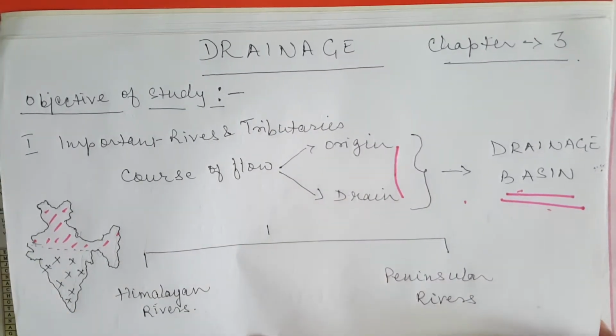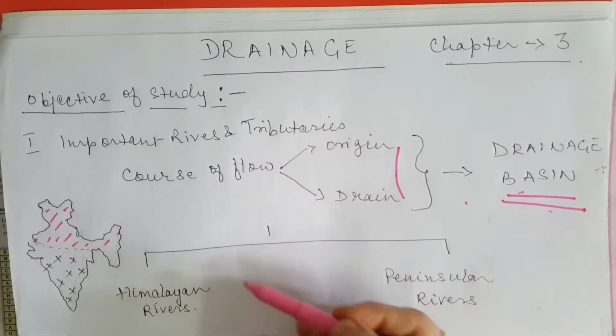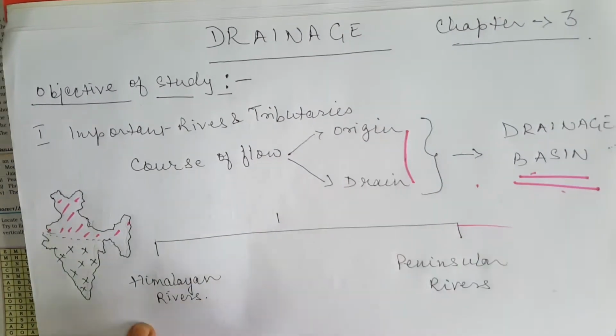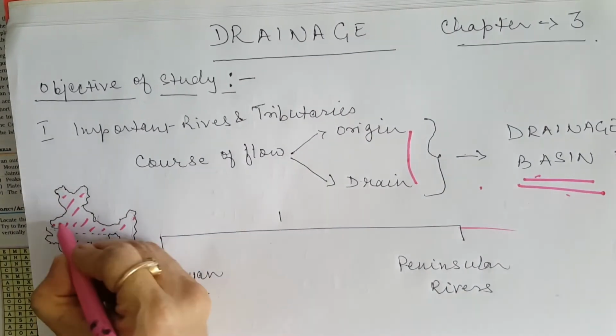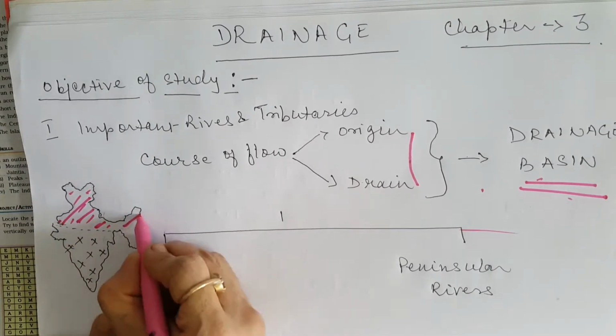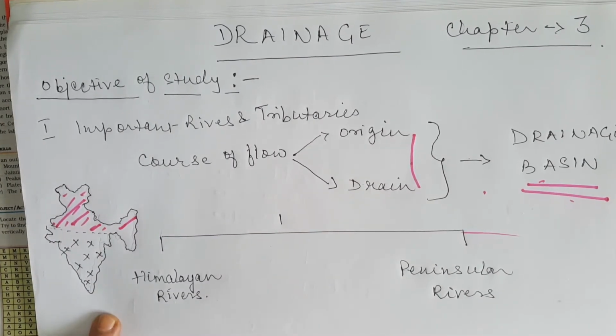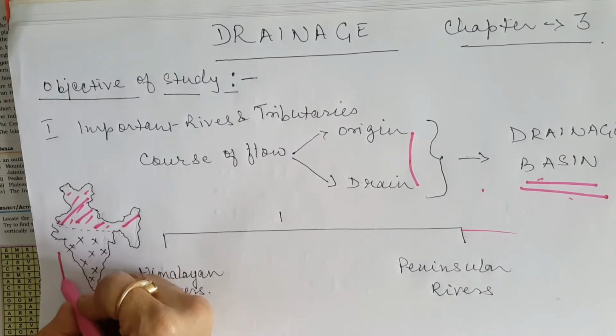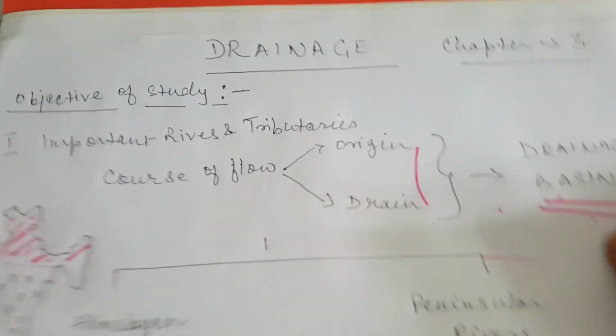For the purpose of our study, the rivers of India or the river systems of India, we will divide them in two broad categories. One will be the Himalayan rivers which drain the North Indian plains, and then another one will be the peninsular rivers.